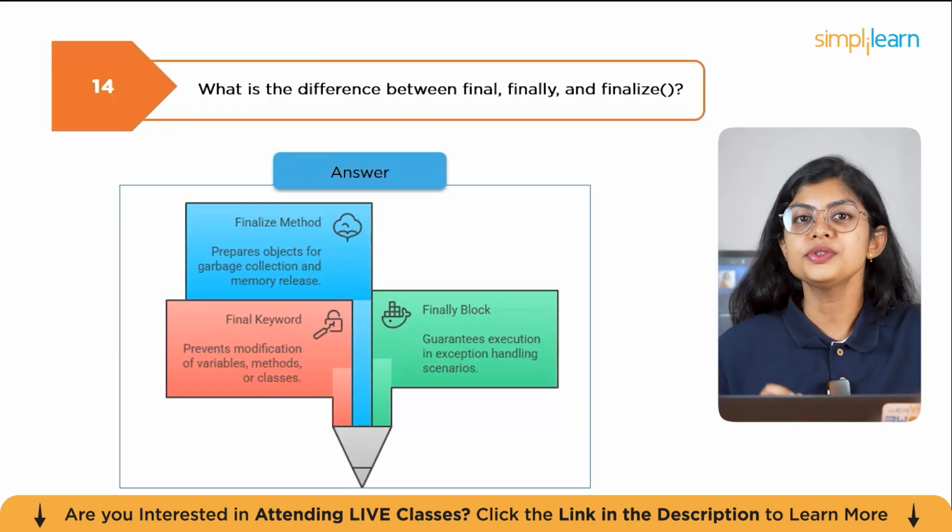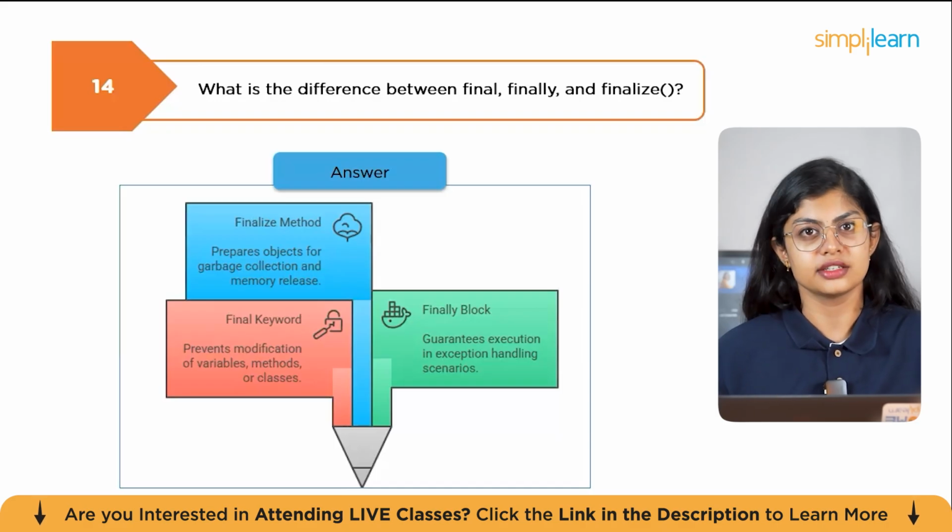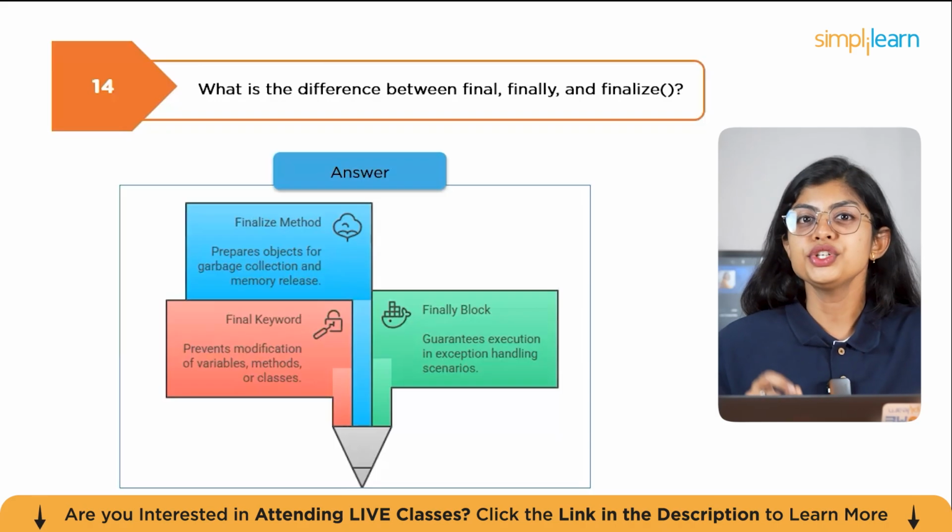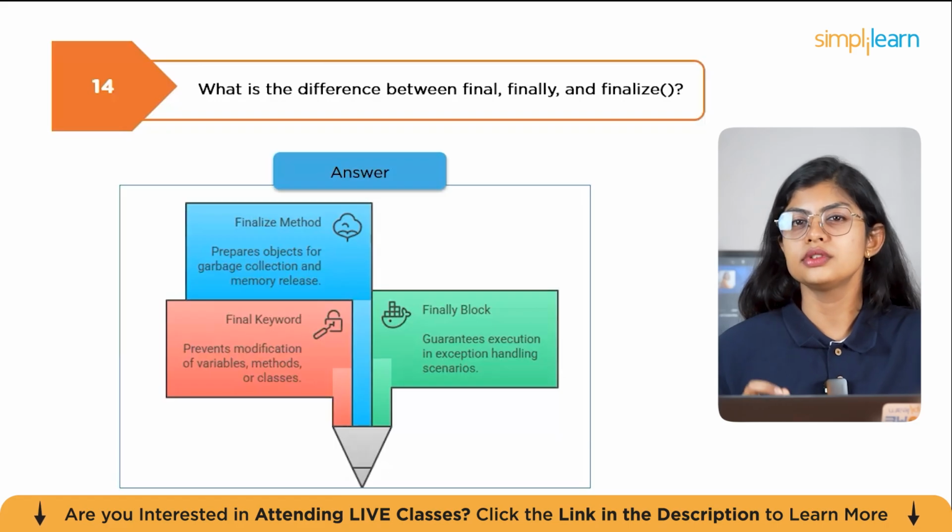It is commonly used to release resources like closing files or database connections. Then we have finalize, a method defined in the Object class that is called by the garbage collector before reclaiming an object's memory. For example, a finally block ensures a file is closed even if an exception interrupts program execution. finalize is rarely used in modern Java because garbage collection is automatic and unpredictable.